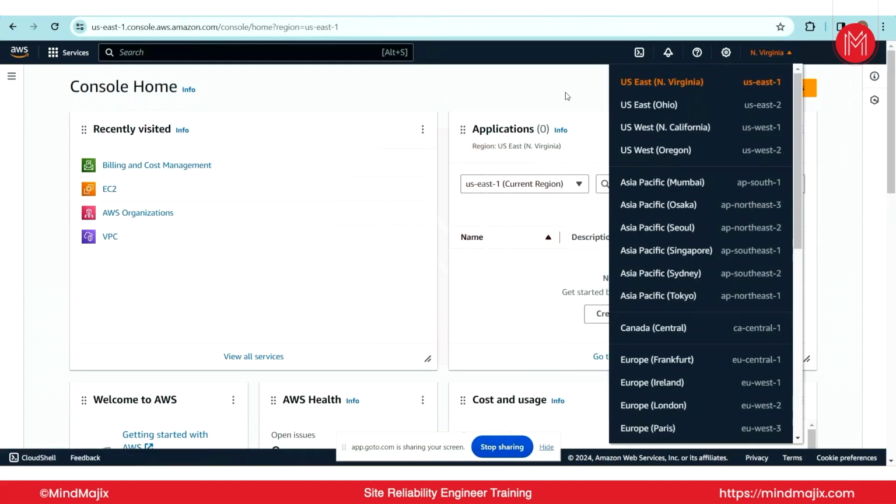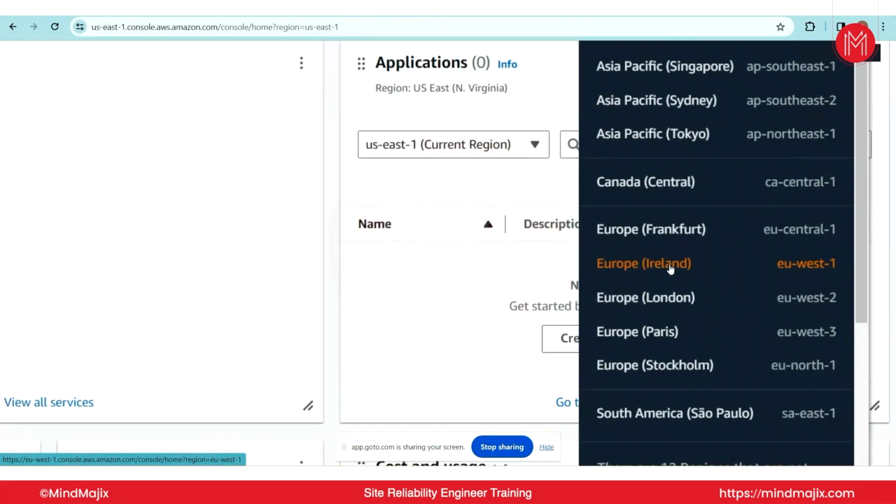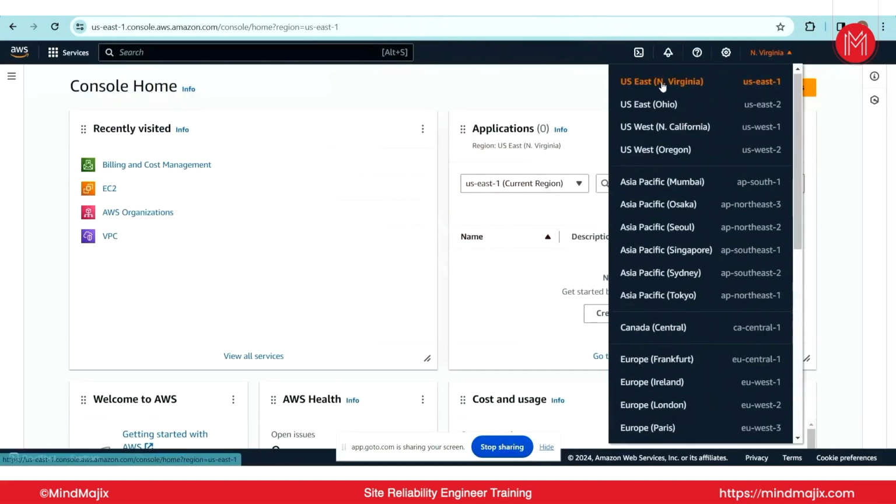Not important in the sense that you don't need to remember them, you can work on any one region. But in most companies, if you have US clients, their services are launched in North Virginia, and if you have a UK client, their services will mostly be in the Ireland region. You can remember that one thing. So a region is nothing but a geographical physical location where you will have multiple data centers. Simple.